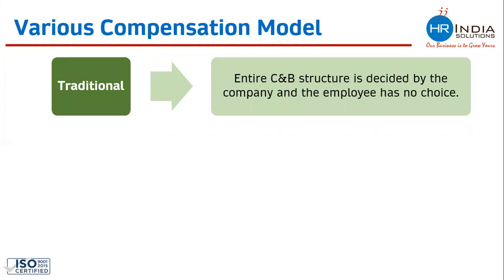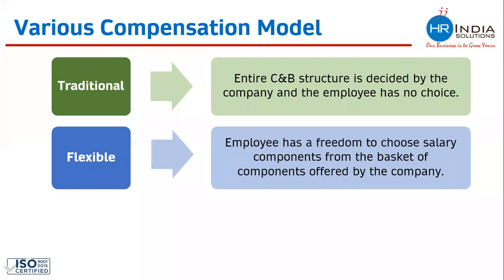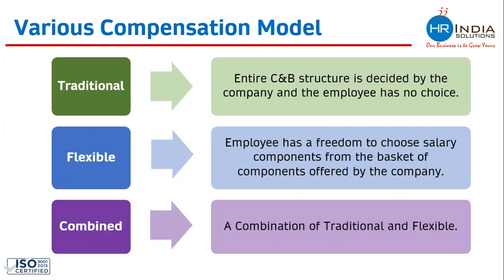The traditional model of compensation package is a model in which the entire compensation and benefit structure is decided by the company and the employee has no choice. We would be seeing an example of this. The second model is the flexible model of compensation package. Under this model, the employee has the freedom to choose salary components. The employee gets some choices to decide how the salary should be paid. The employee is free to decide the component and the amount as well. You would be seeing an example of this as well. And third, obviously, is a combination of both.